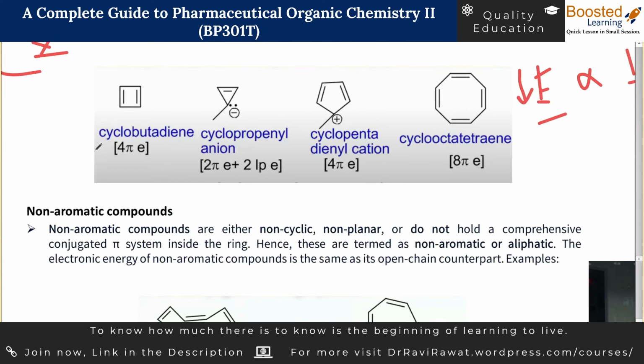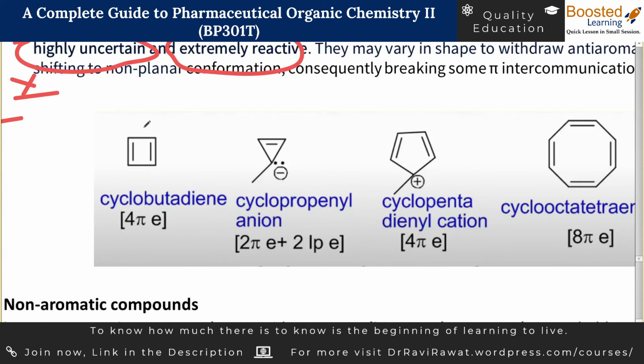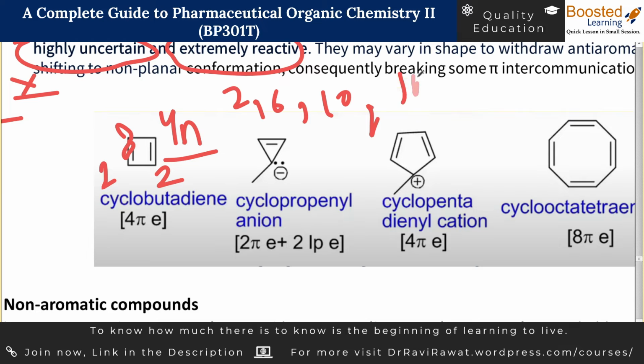Let us see the examples one by one. You can see this molecule is planar. It has pi orbitals which are perpendicular to the plane. There is conjugation on each atom of the ring. The only problem is it follows the 4n rule. 2 electrons here, 2 electrons here. If you do the count, the answer comes out to be 4. So it is not following the 4, 6, 10, 14 rule. Instead, it is following the 4, 8, 12 rule. The 4, 8, 12 rule is the 4n rule, and this is for anti-aromatic compounds. So this is how this molecule is anti-aromatic.